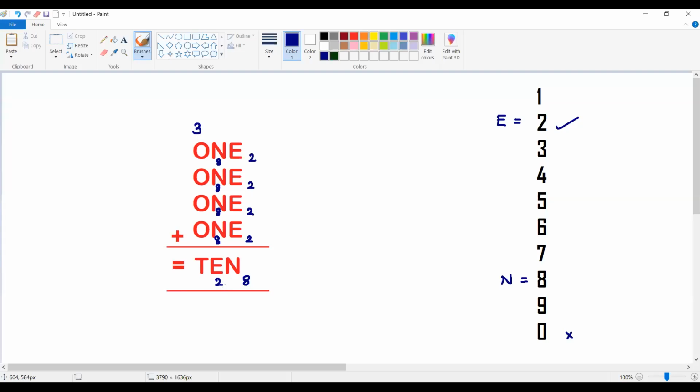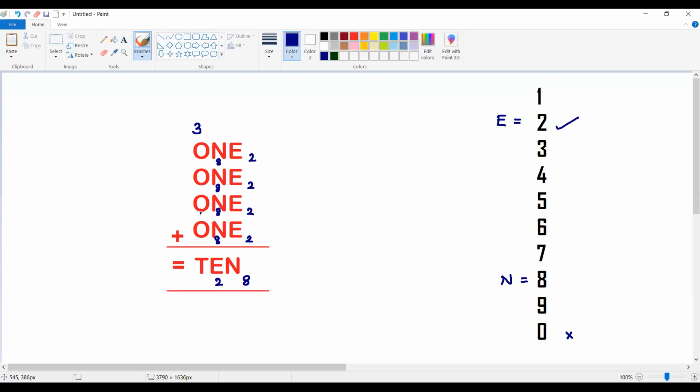So let me check the possibility of the value of O. Please observe, this is a 3-digit number. That means the T maximum value will be 9, and it cannot generate any carry. So please observe, 3 is a carry.